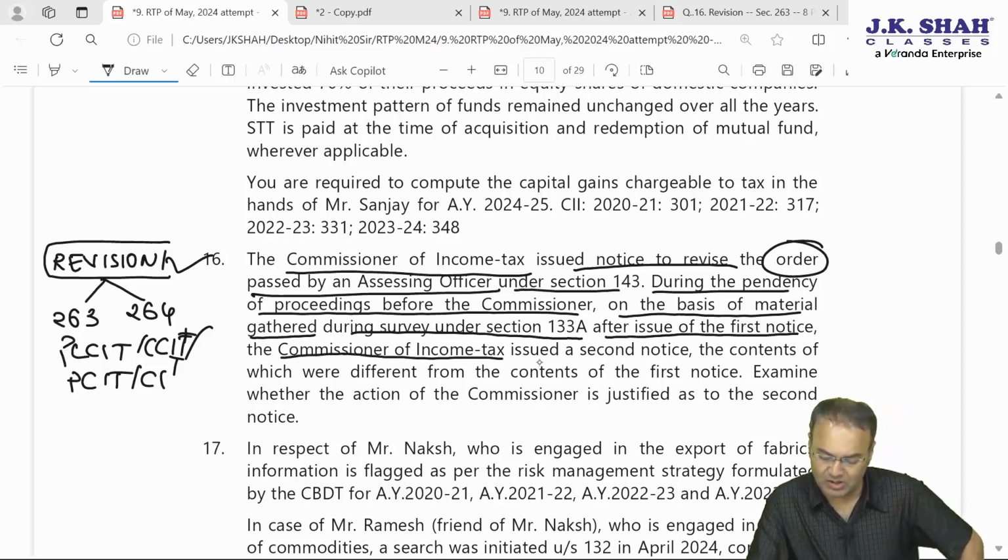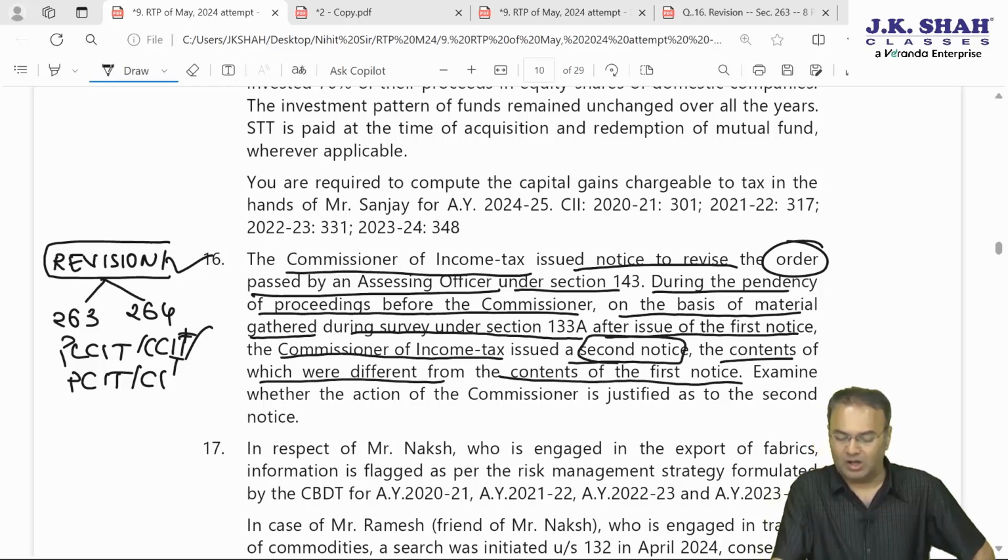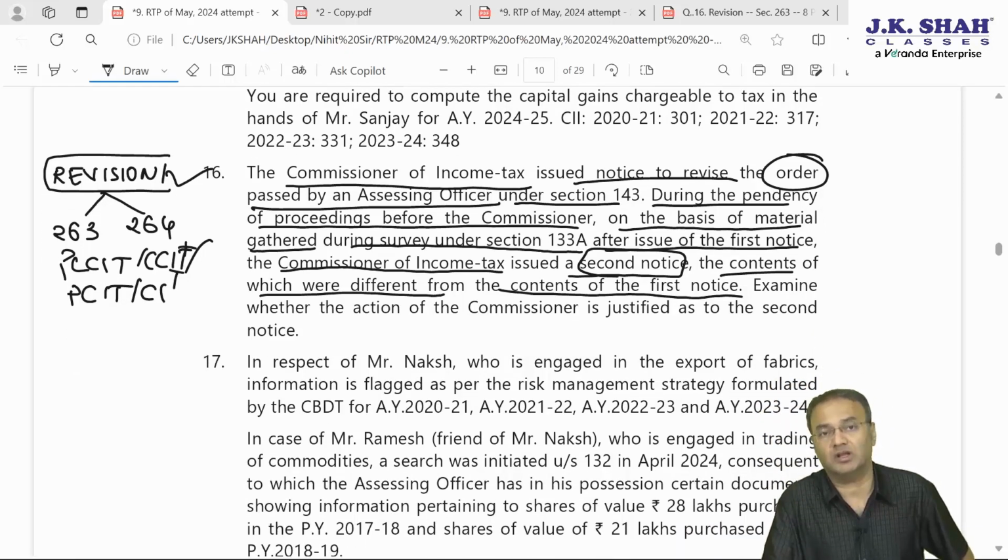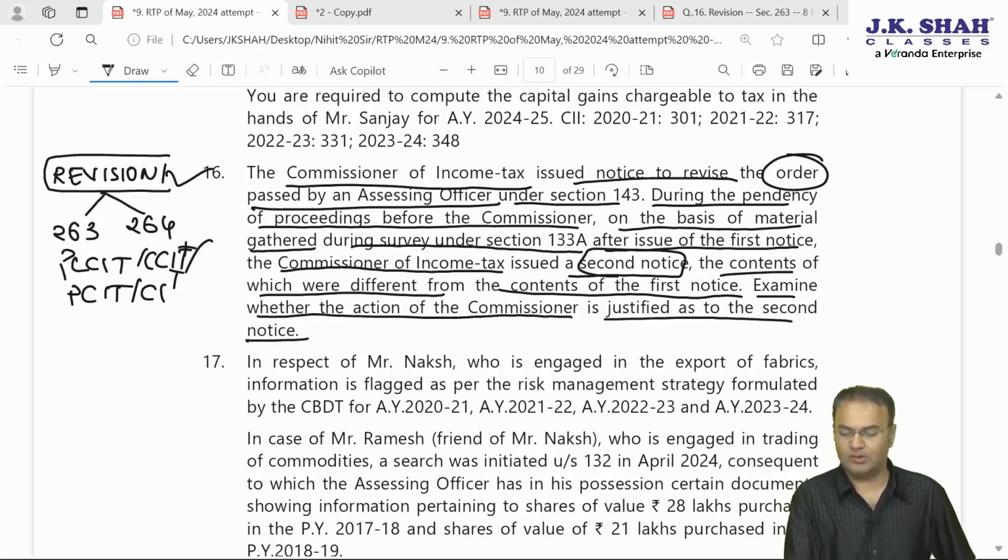The Commissioner of Income Tax issued a second notice, the contents of which were different from the contents of the first notice. Well, this question seems a little incomplete, assuming that it is for the same assessment year for which the first notice was issued. For the same year, the second notice is also issued, but after considering some extra material gathered as a result of the survey under section 133A.